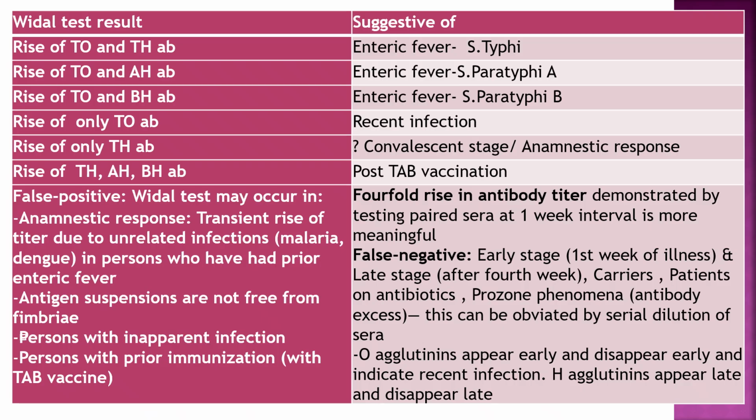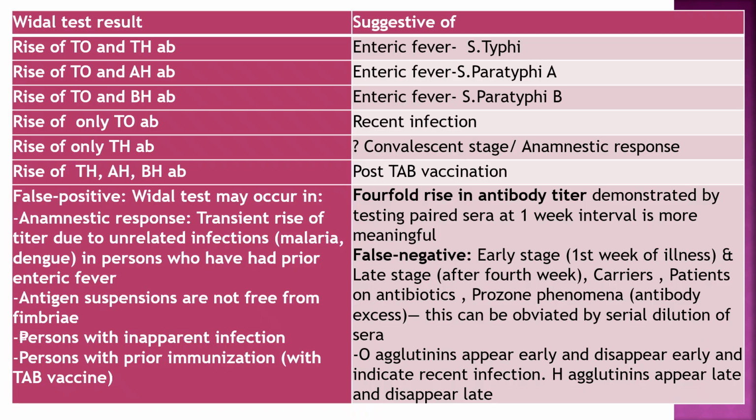Interpretation of Vidal test: rise of TO and TH antibody, enteric fever due to S. typhi. Rise of TO and AH antibody, enteric fever due to paratyphi A. Rise of TO and BH antibody, enteric fever due to S. paratyphi B. Rise of only TO antibody, recent infection. Rise of only TH antibody, convalescent or anamnestic response. Rise of all TH, AH, BH antibody, post-TAB vaccination.